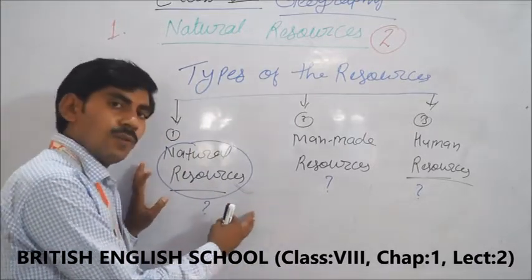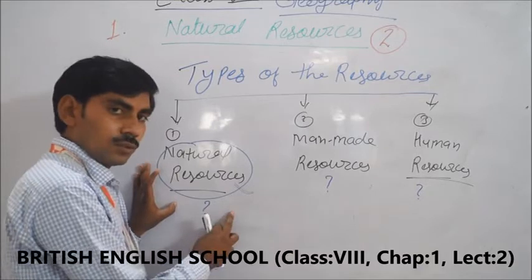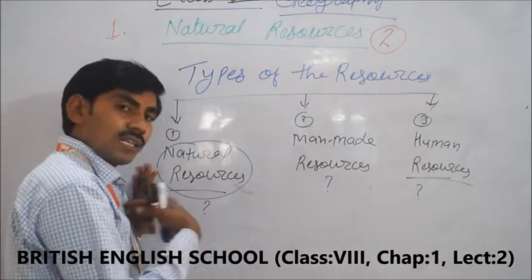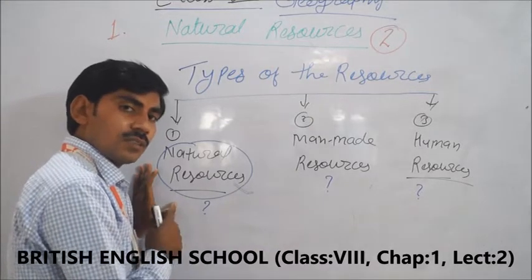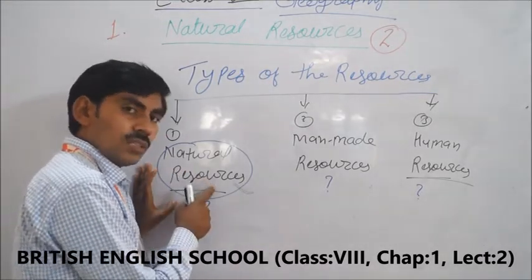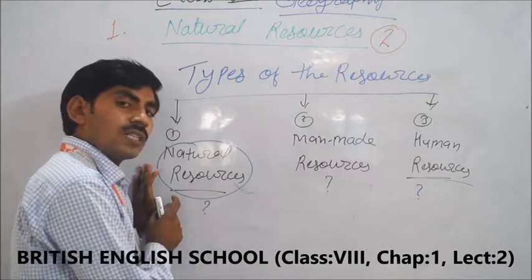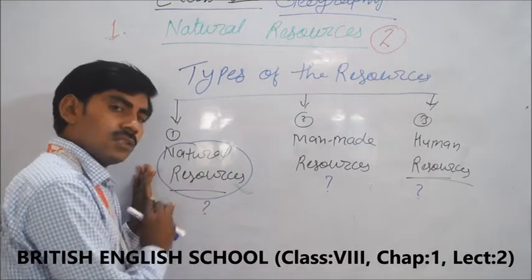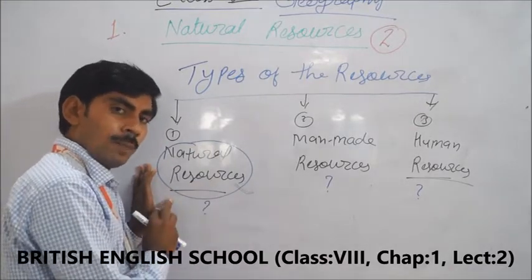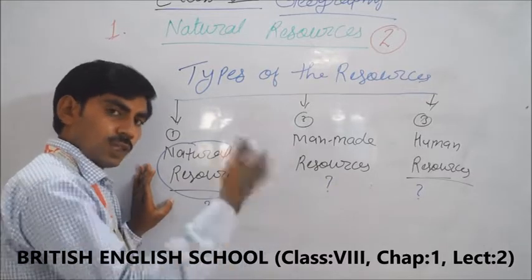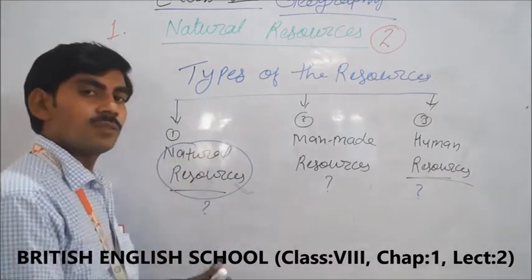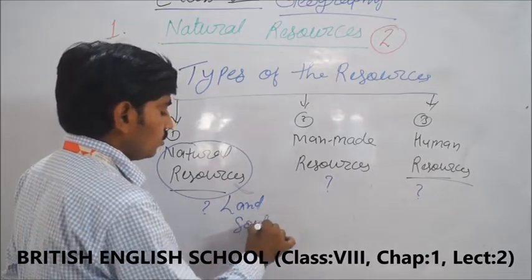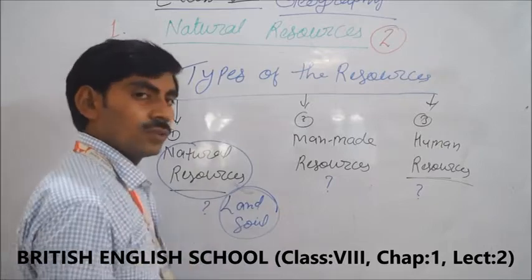It means first of all we will have to learn about the natural resources. The resources which can be got directly from nature. That means natural resources are those resources which can be found directly from nature. Understood? वैसी चीजें, वैसे संसाधन जो हम प्रकृति से डायरेक्ट प्रत्यक्ष रूप से प्राप्त करते हैं, that is part of the natural resources. For example, land, soil. These all are part of the natural resources.